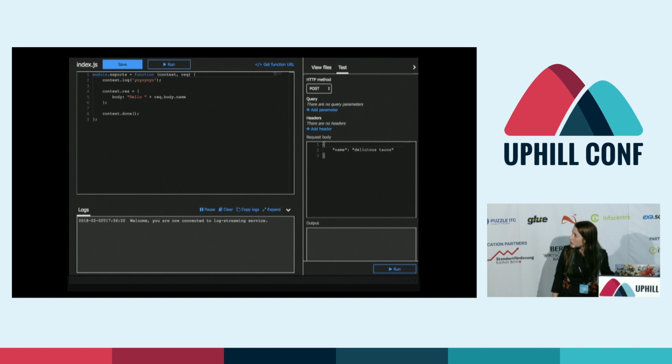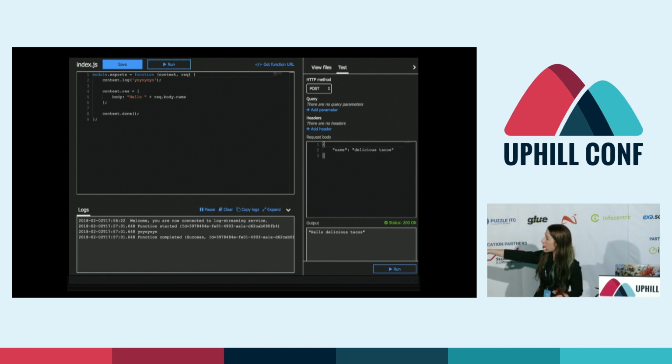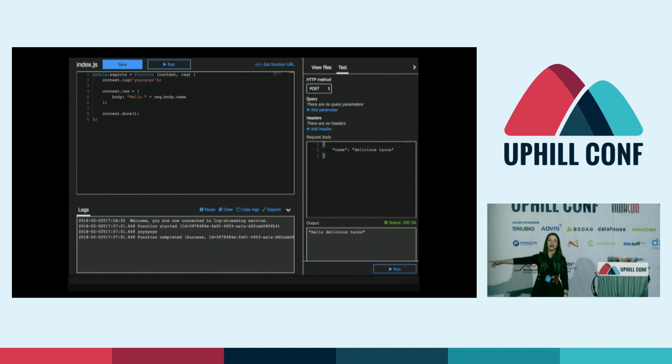So here, if we run the function, you can see the output is hello, delicious tacos. Again, super important. And then we've got that yo, yo, yo down there. So that's how we're seeing what is going on. What's really cool about this is it's the same functions that you know and love, but they're running on the server instead.